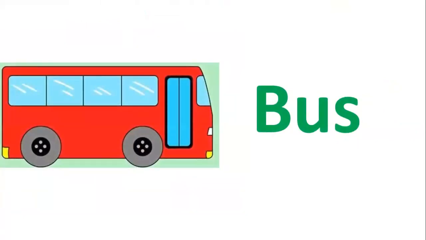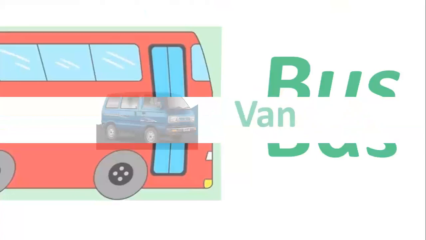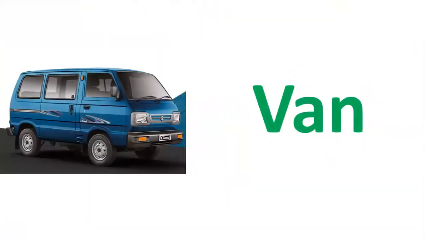And what is this? This is a bus. When we want to travel from one place to another place and it is far, then we use a bus. We go by bus, okay? It has four wheels. And where does it move? It moves on land, on road. So it is a road transport. And what is this? Yes, this is a van. It has four wheels. It also moves on land.